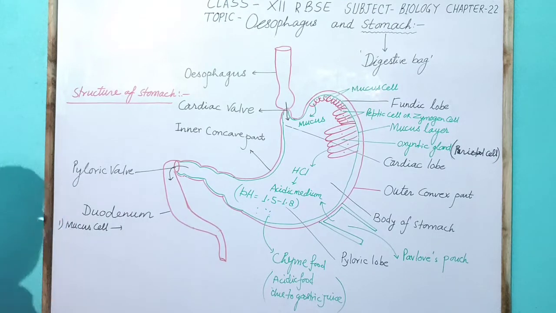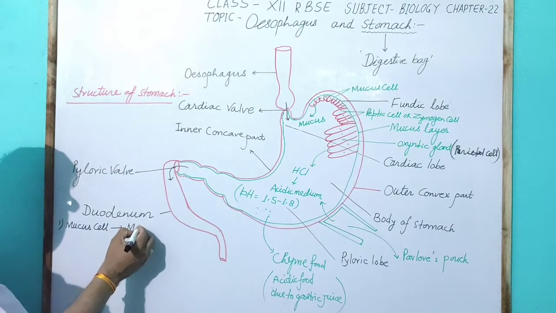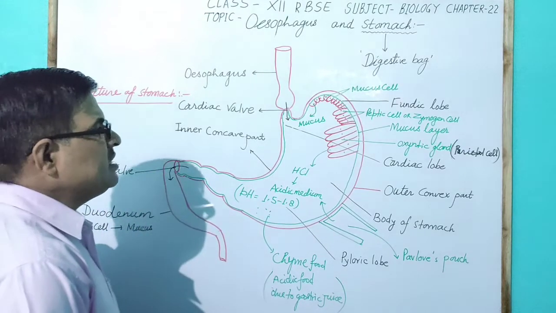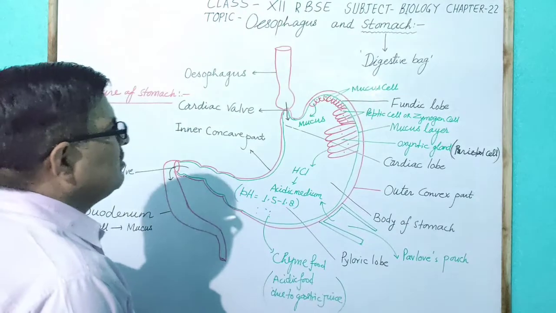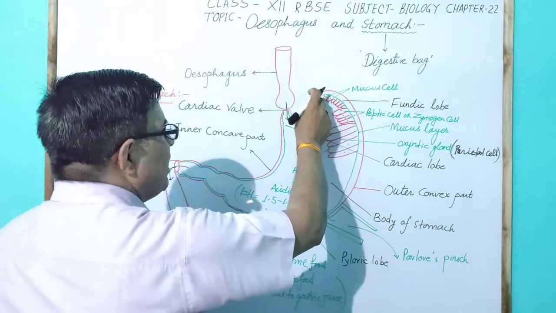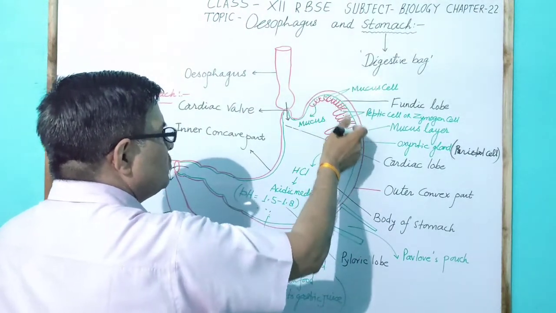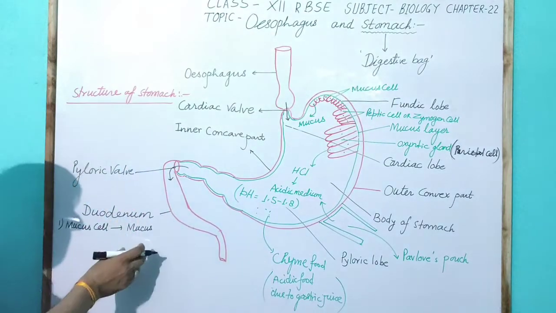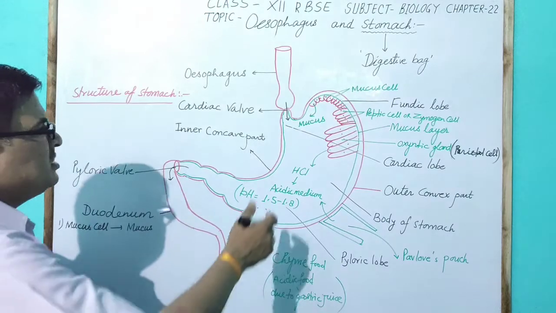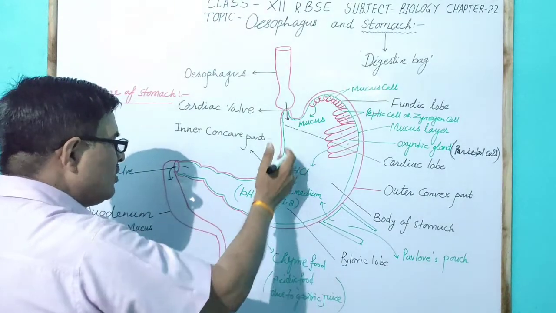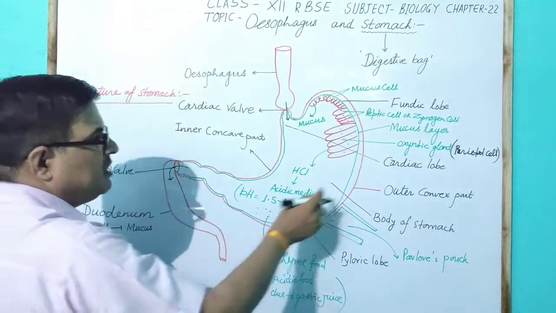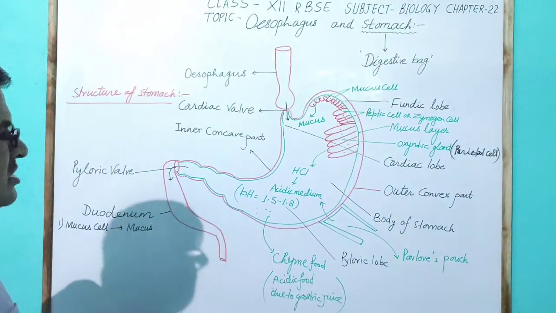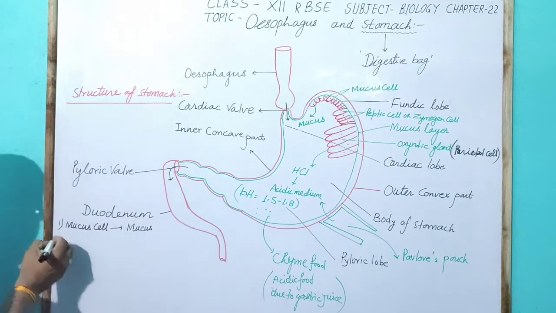The mucus cell, present in the fundic part, is the smallest in size in comparison to the other types of cells. It secretes mucus, which spreads all over the inner wall of the stomach and makes the mucus layer, and this mucus layer protects the stomach from the acid.